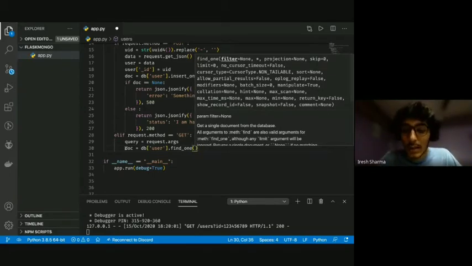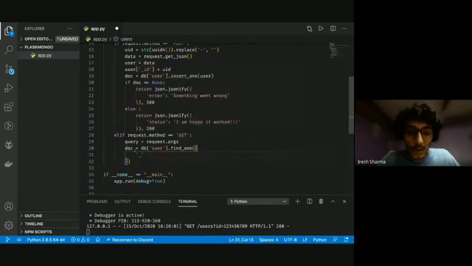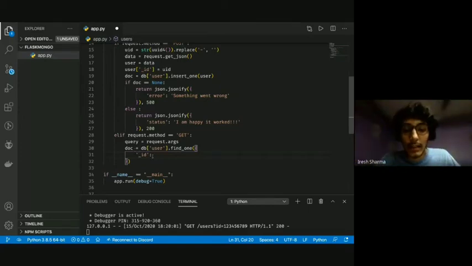This find one method takes a required argument, which is the filter, which is basically a JSON which requires the field that you are checking with. So if I send name and I send some name, it will look for documents where the name key is equal to that. Since I'm sending the ID, I'm going to check for underscore ID key. And we're going to pass query ID here.